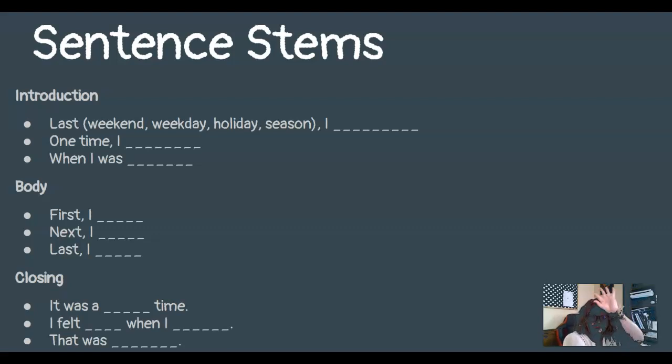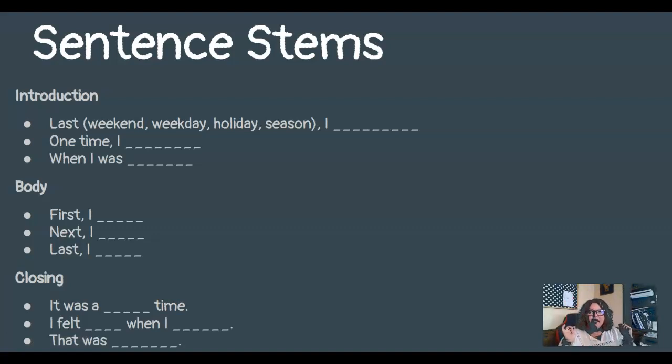So, you're going to be writing introduction and then bullet 1, 2, 3, body, bullet 1, 2, 3, closing, bullets 1, 2, 3. Okay, and you're going to write that down. But to make this stand out, when you write the word introduction, I want you to put a box around it, put a box around body, and put a box around closing. That way, those 3 words stand out.